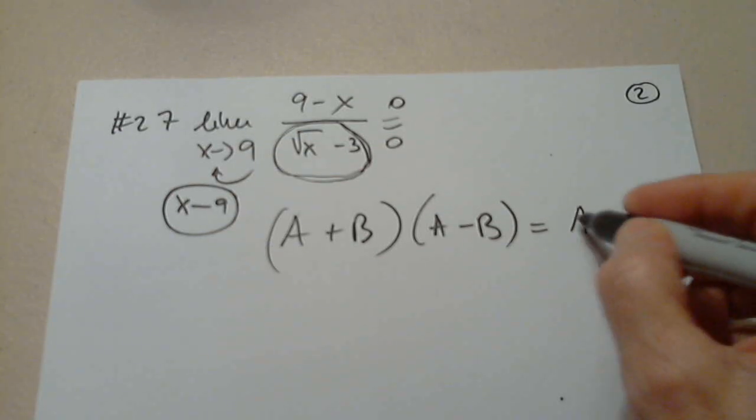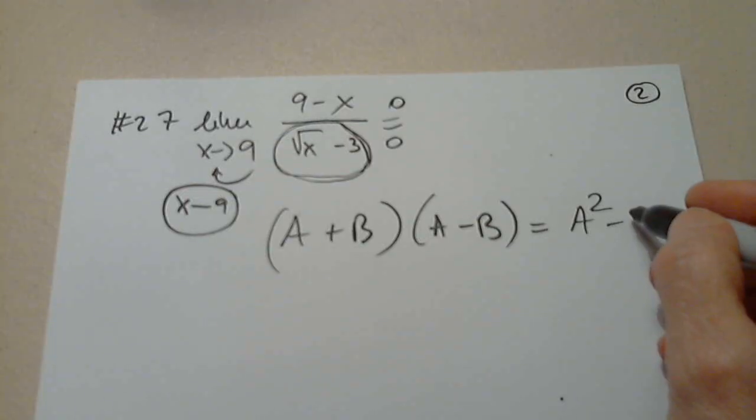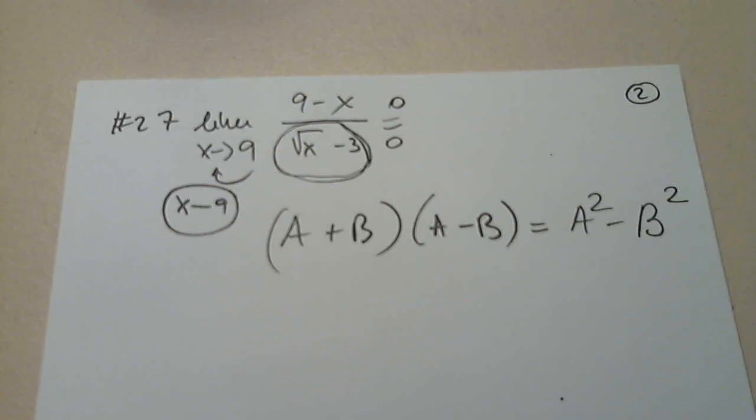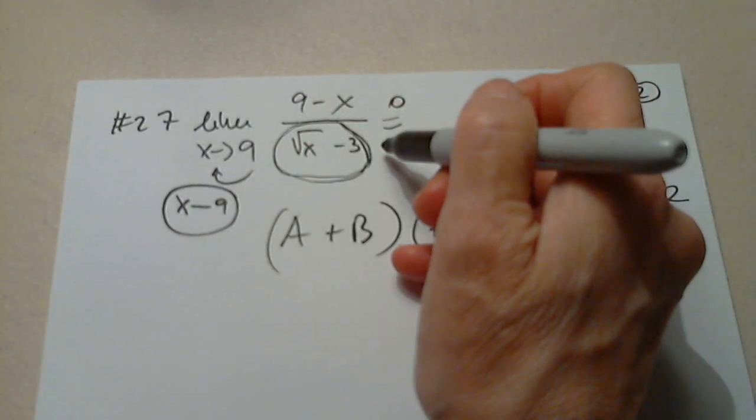That's a squared minus ab. This is the difference of squares. This is not a binomial squared. It does not have three terms. This is the difference of squares. This is what we have to use here.